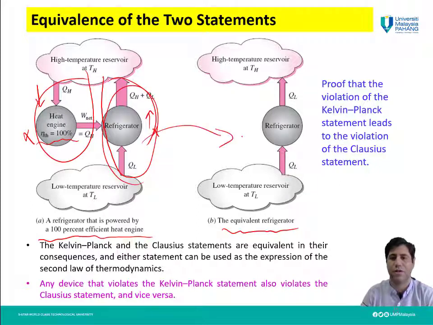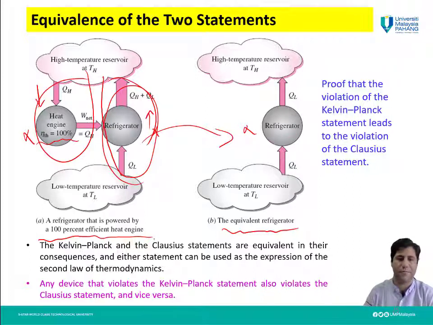You can see here that if we can have a device like this, it should be a refrigerator, which without any power source can transfer heat from a low temperature reservoir to a high temperature reservoir. Up to now, no device like this has been invented, or experimentally proved to work in such a cycle.